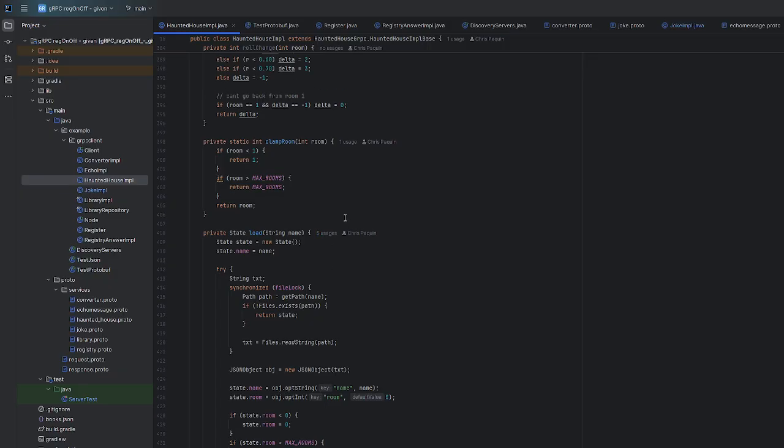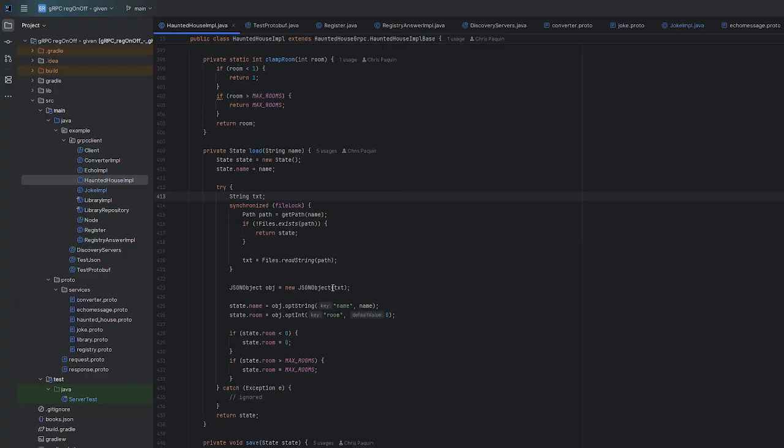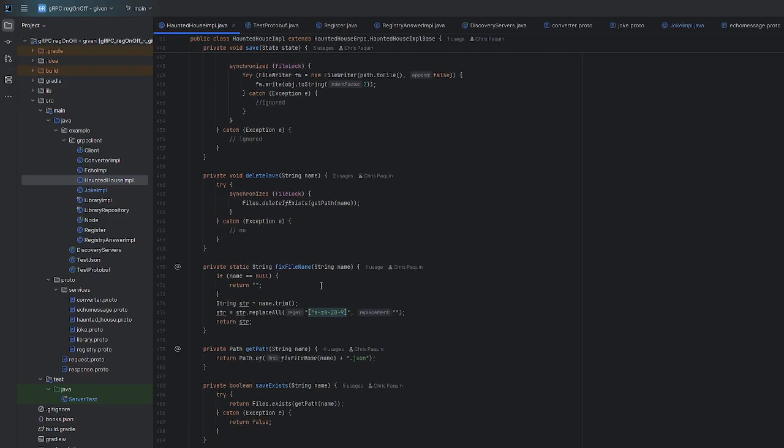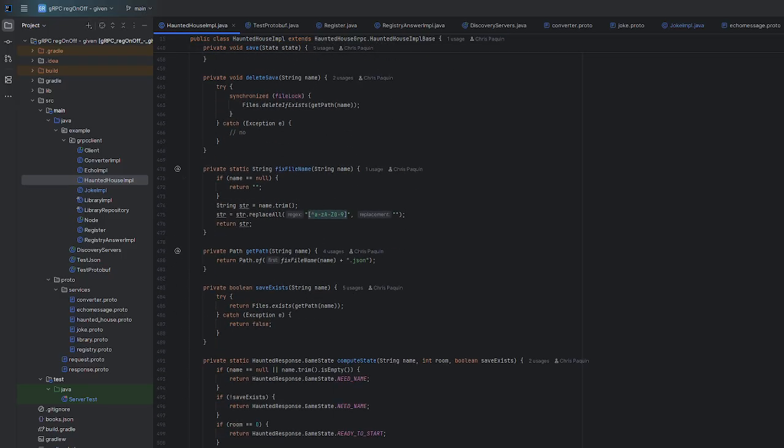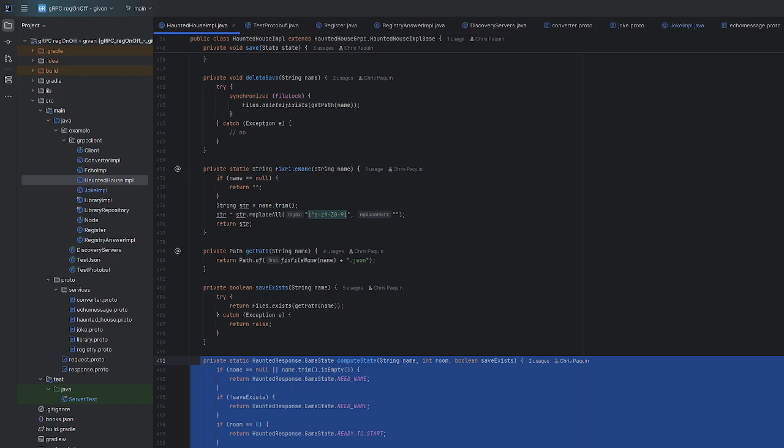Synchronization: I went through here and really tried to make sure the minimum amount was synchronized. So file access goes through the file lock. Everything else is left alone. I wasn't able to break it in my testing, and this is the game state calculation.